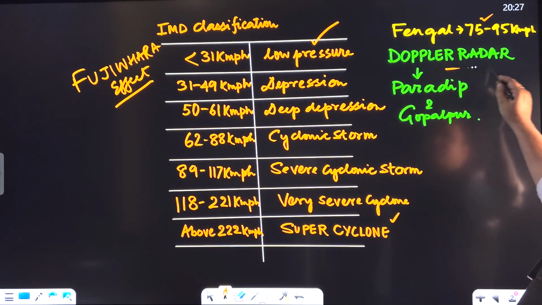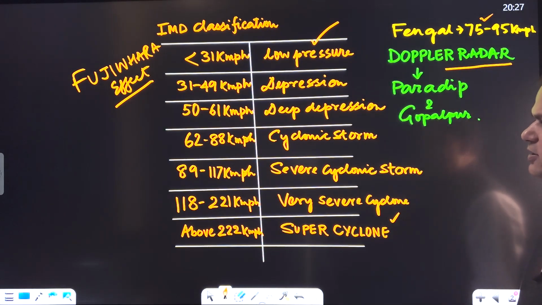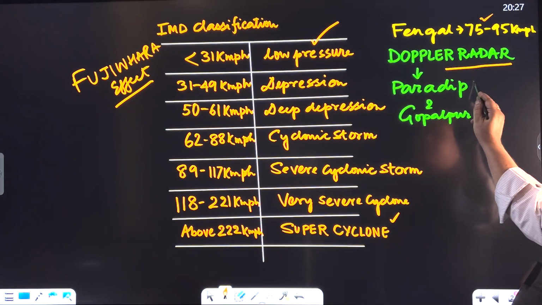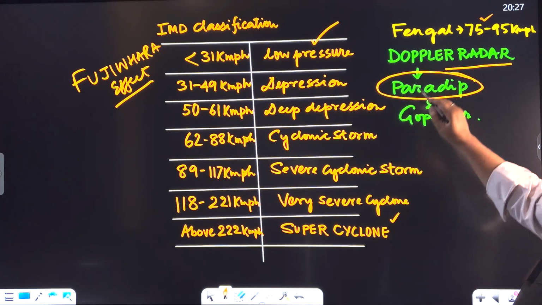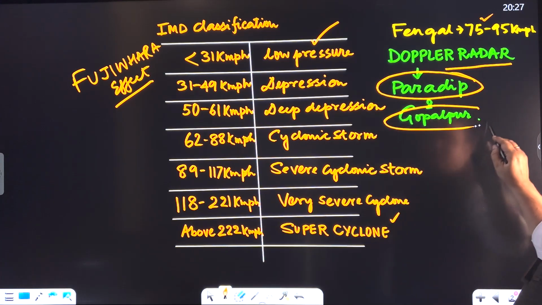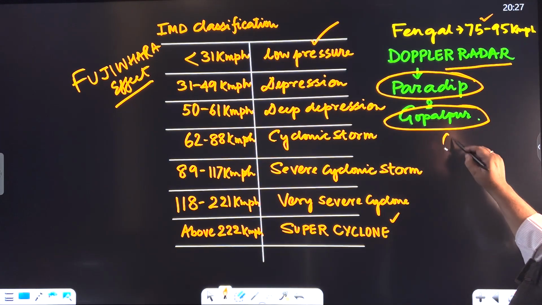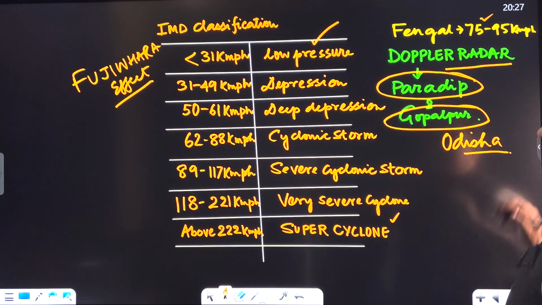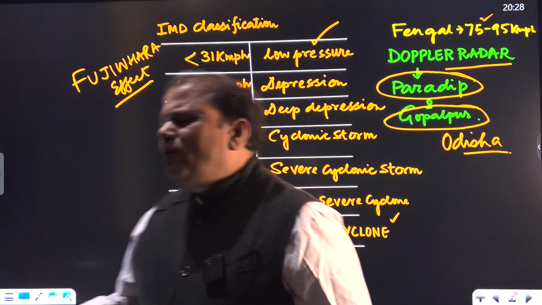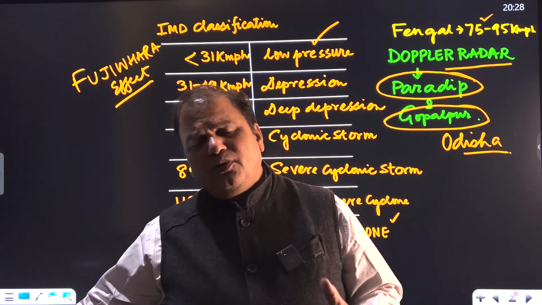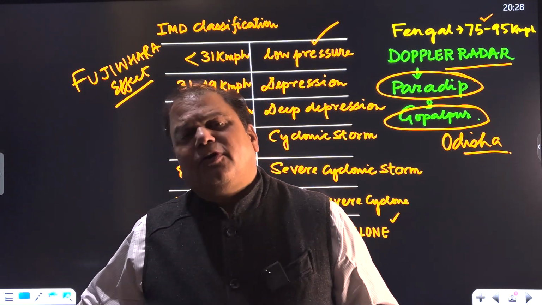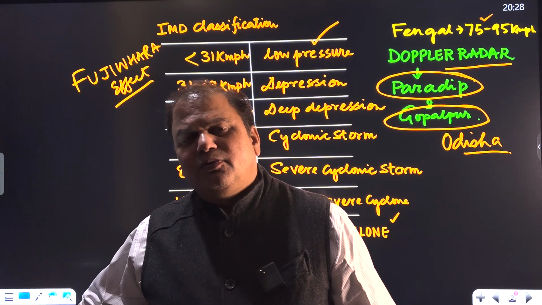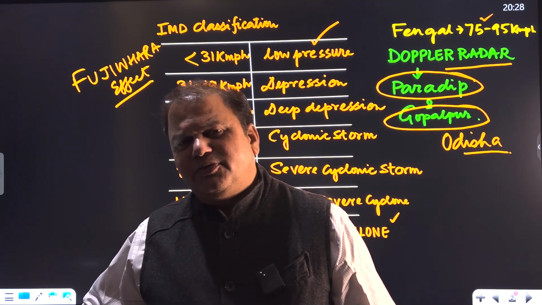Doppler radar is used for tracking cyclonic formations, and Doppler radar in India has been established at Paradip port and also Gopalpur port of Odisha. For cyclonic formations, we use a standard operating procedure, which consists of what?